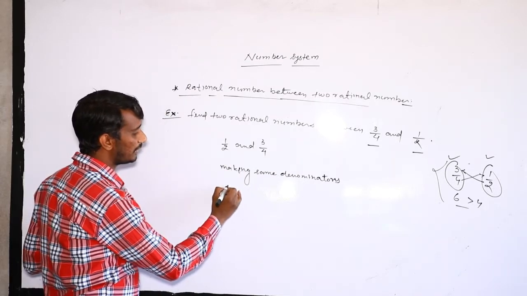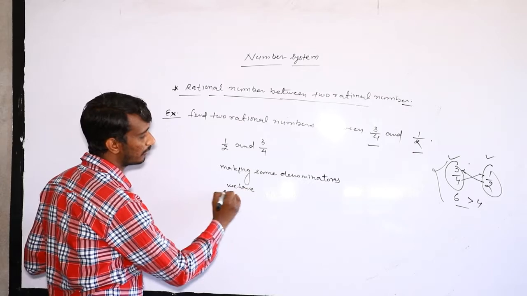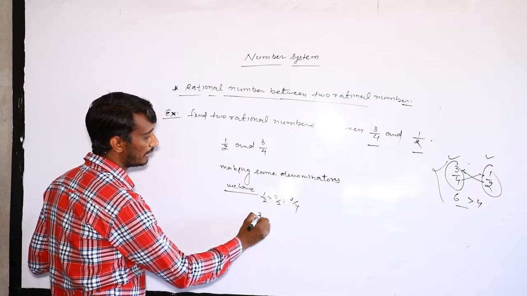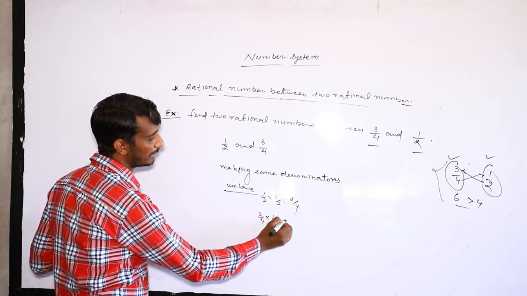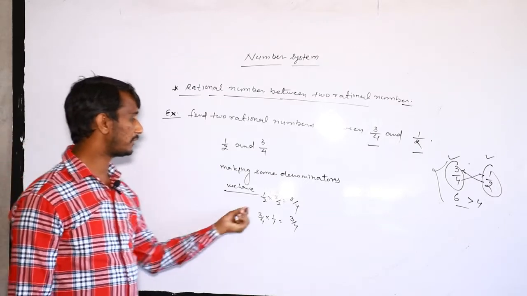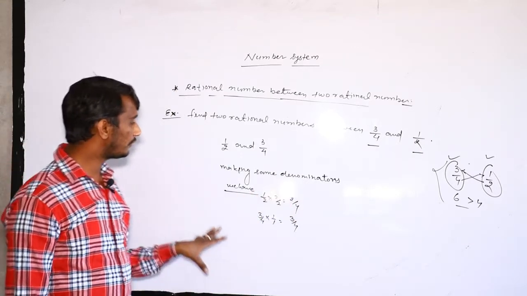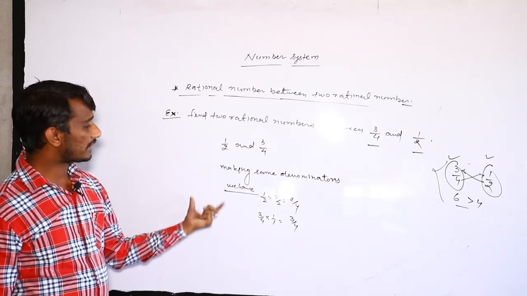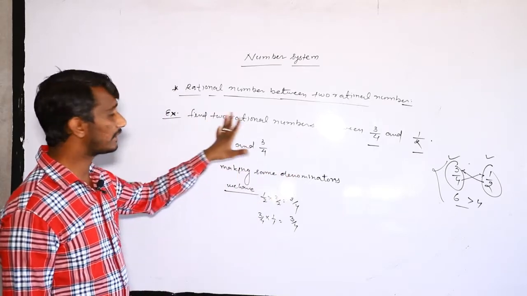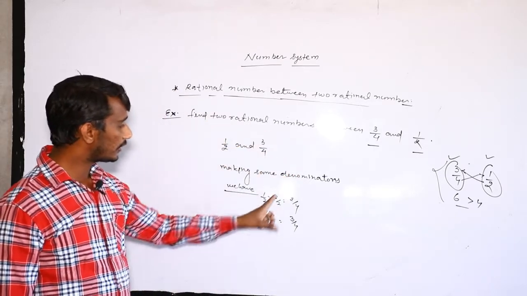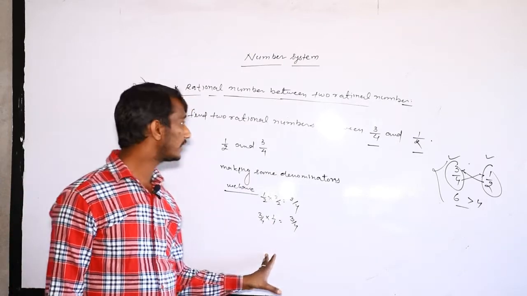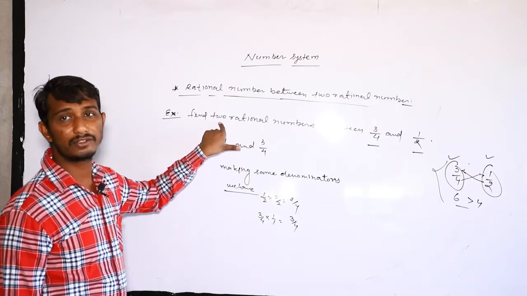So making the same denominator, we have 1 upon 2 into 2 by 2, we get 2 by 4, and 3 by 4 into 1 by 1 is equal to 3 by 4. So the denominators became the same and the numerators changed to 2 and 3. Now if denominators are the same, by comparison of numerators we can easily find a rational number. But between 2 and 3 there are also numbers, but we can't find them easily.